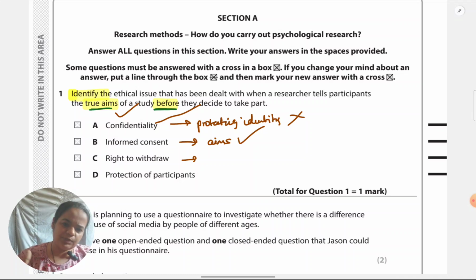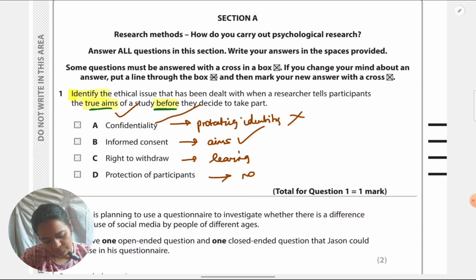Finally, why is it not protection of participants? Because protection is not about before the study, it's about during the study. Participants should not be harmed in any way. So again, it's about harming participants and nothing to do with the aim. In this type of question, the only requirement is that I should cross out the box in which the correct guideline is given. So I just have to put a cross on B exactly and I have to move forward to the next question.